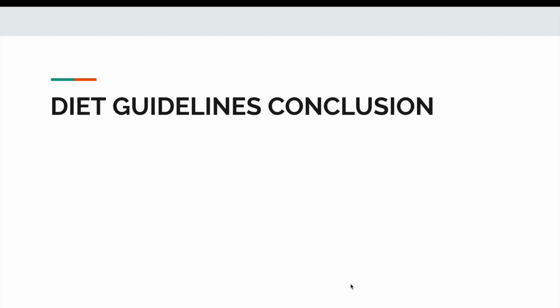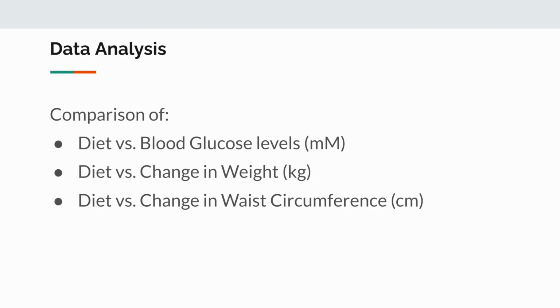In conclusion, our diet guidelines are essential for our research, allowing us to compare the impact of changing specific variables on health indicators. As we continue our project, we will gather valuable insights into the effects of these diets. During data analysis, several trends will be observed using graphical and numerical summaries. This includes comparing each diet and blood glucose levels, change in weight, and change in waist circumference, respectively.